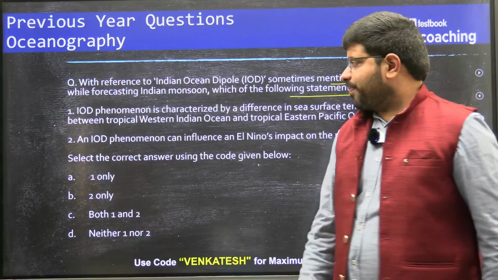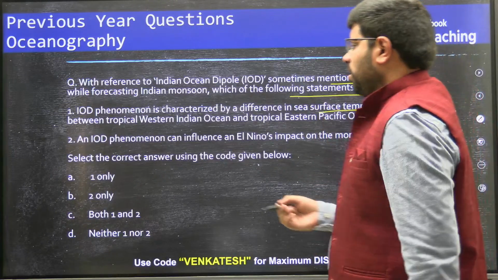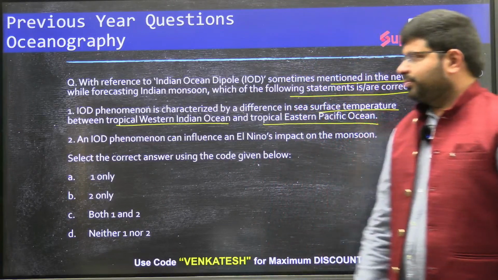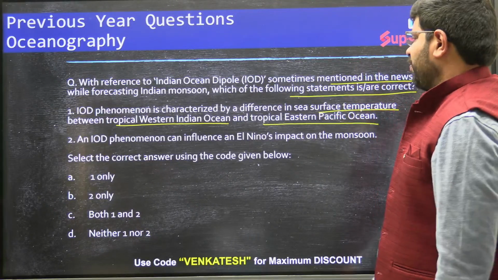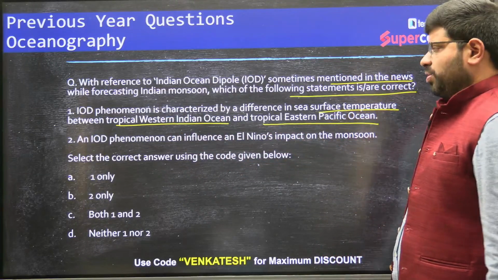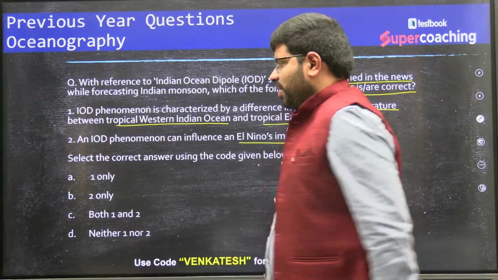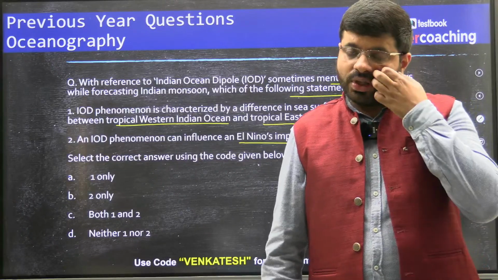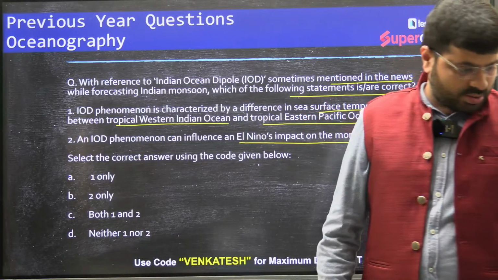Indian Ocean dipole phenomena is characterized by a difference in sea surface temperature between tropical Western Indian Ocean and tropical Eastern Pacific Ocean. Now you see this phenomena. They're saying that it is characterized by the difference of sea surface temperature between tropical Western Indian Ocean and tropical Eastern Pacific Ocean. Indian Ocean dipole phenomena can influence an El Nino's impact on the monsoons. It is a very simple question. If you think carefully, you can get the answer right. Anyone who knows the answer, please mention in the comments.